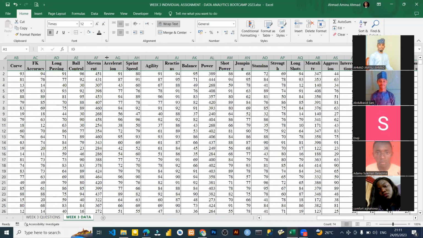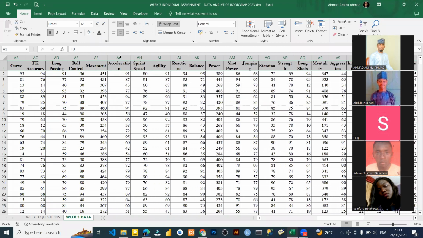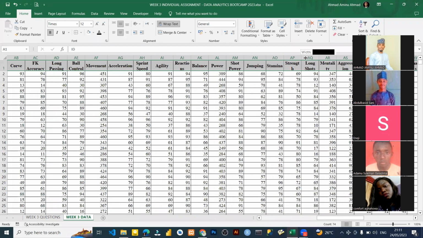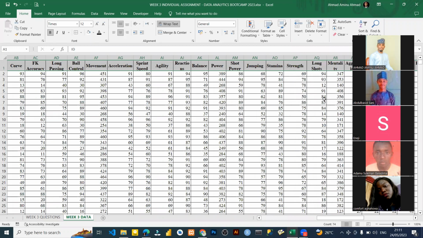You see, this is supposed to be in 1, that is acceleration is supposed to be in 1. All this, you see this, you see this. Long shots is okay. Mentality, I'll just increase it like this.